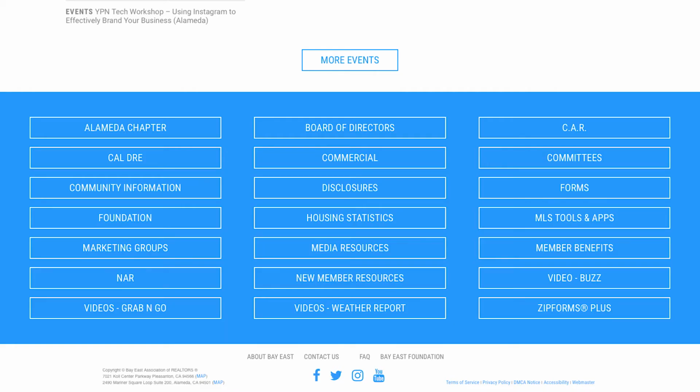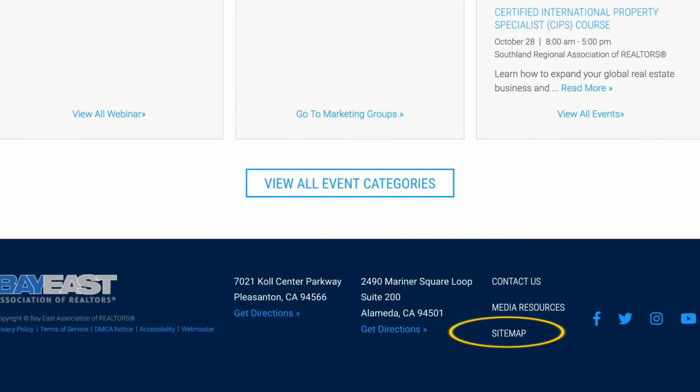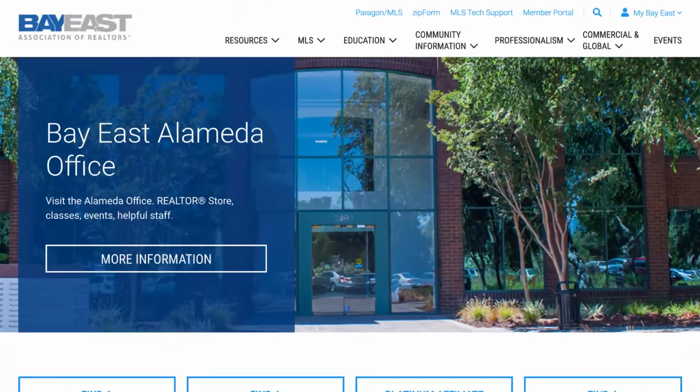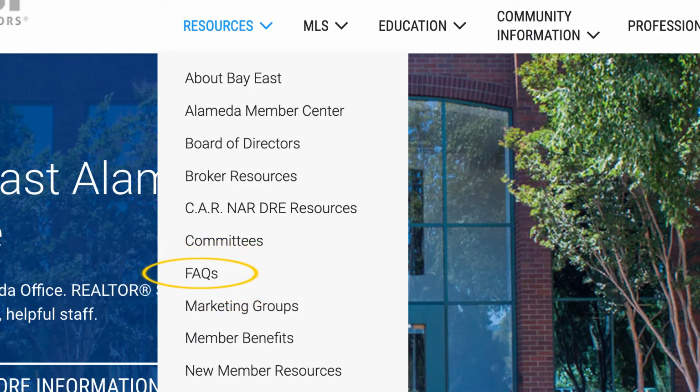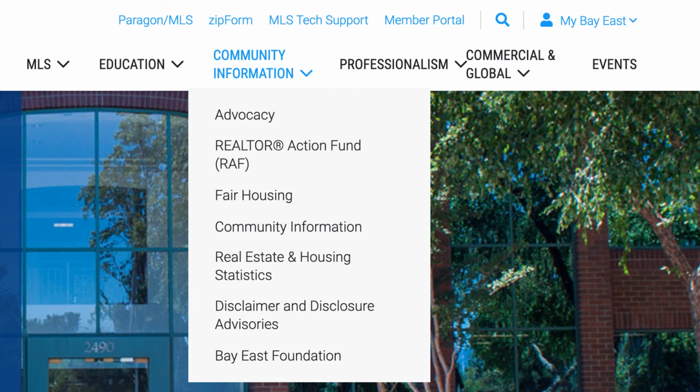The Quick Links section has been removed from the homepage and replaced with a sitemap link at the footer of the website. Media Resources is also available in the footer. FAQs are now located in the Resources tab. Information about the Bay East Foundation is in the Community Information tab at the top of the homepage.